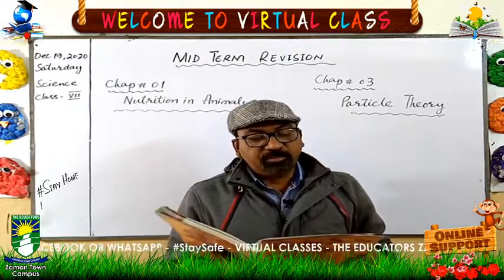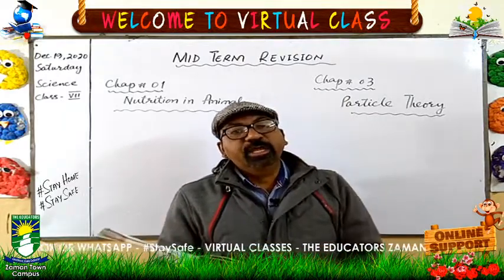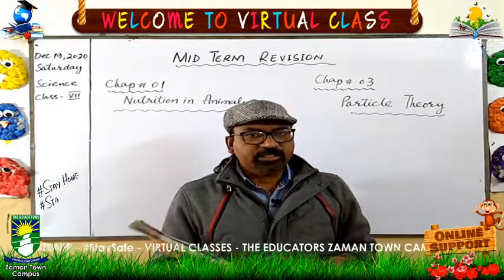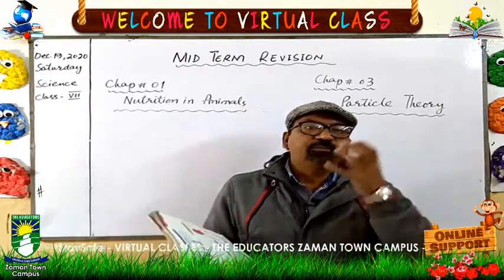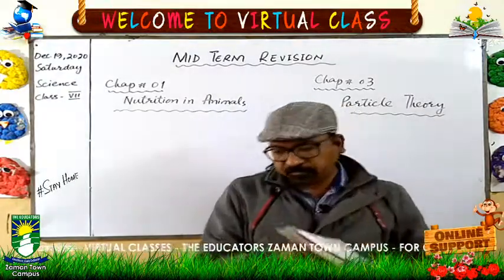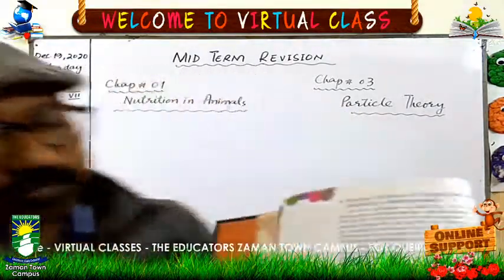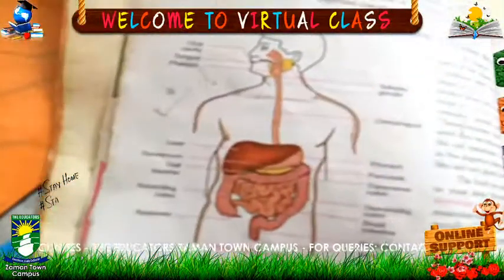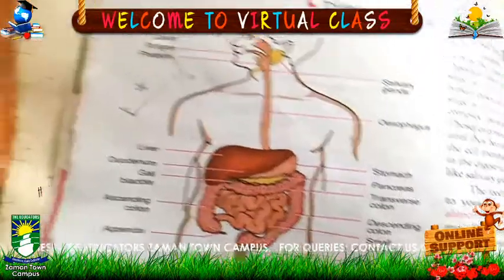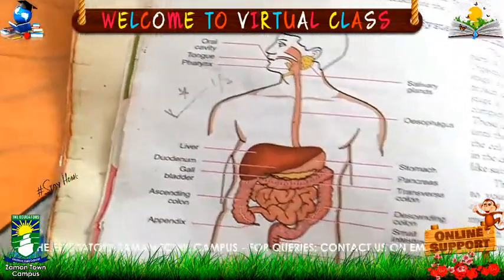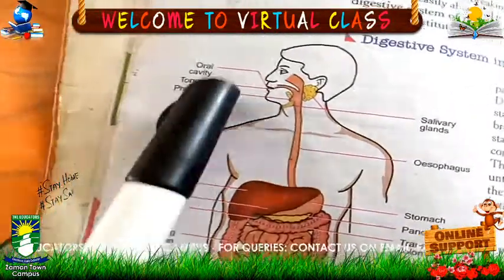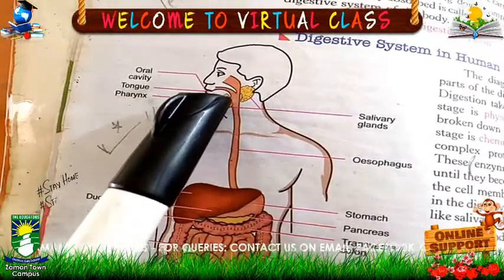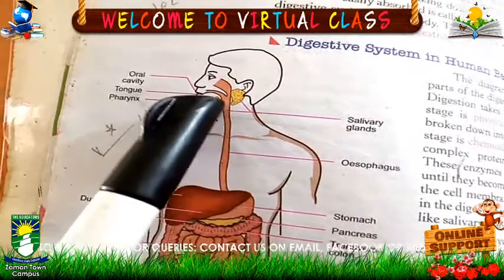Next, the process of nutrition in human beings. In human beings, this is a complex method of digestion. It means when we take in food, see the diagram. This is a diagram which is present at page number 18. When the food enters the mouth, here are the teeth, jaws and tongue, which